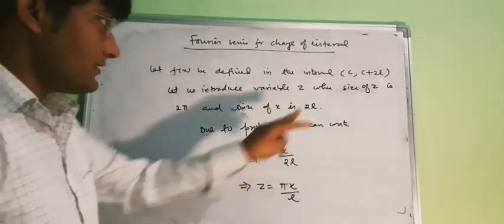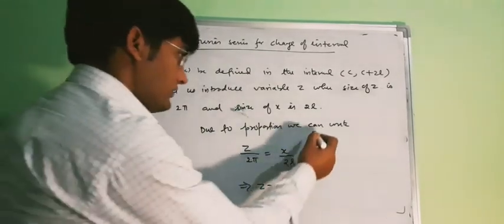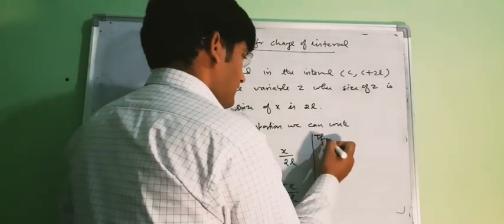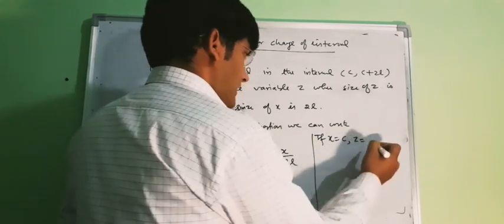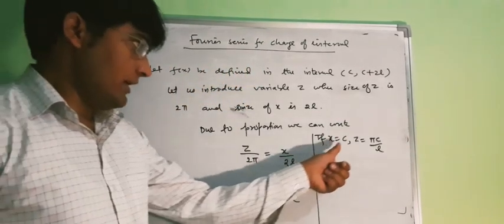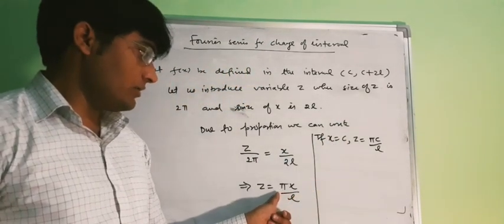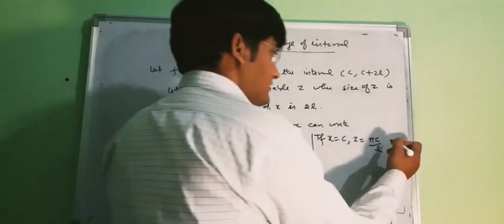Now if your x is c, that means if x equal to c, then your z will be pi c upon l, and it is a constant value, so let us assume it as d.